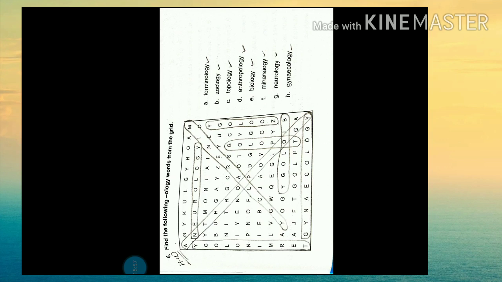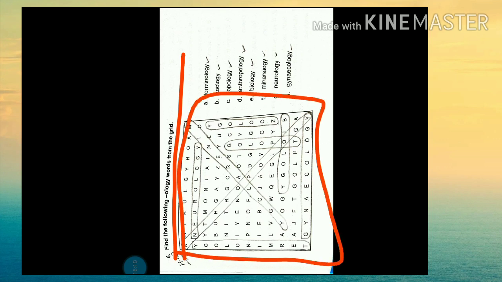They are the ology words. I had taken one from that for the revision itself. Terminology: what you have to do is find the following ology words from the grid. So you have to search for that word.